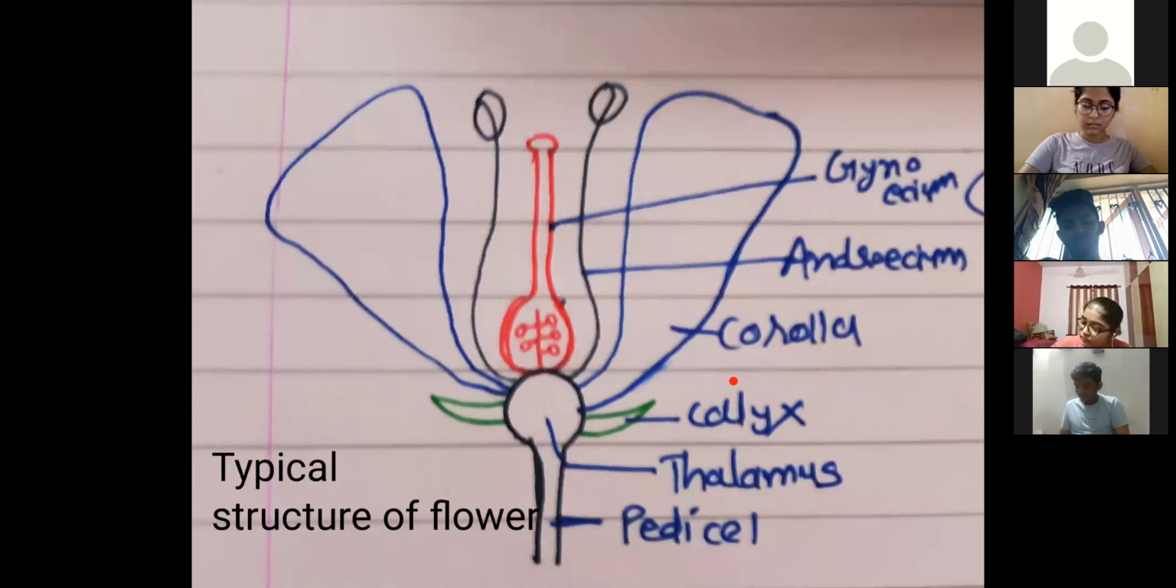Now we are going to study. First, we have discussed general information regarding the flower. Next topic is the types of flowers. Flowers are classified on the basis of many different types of classification.